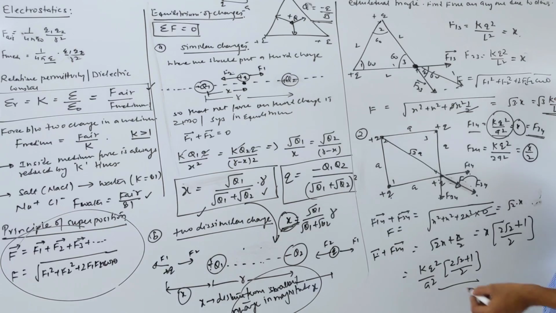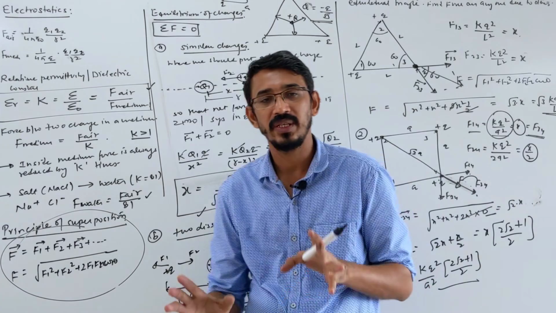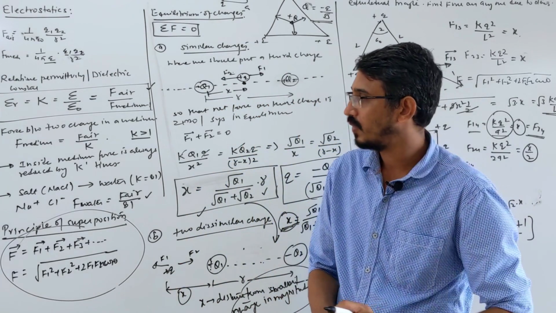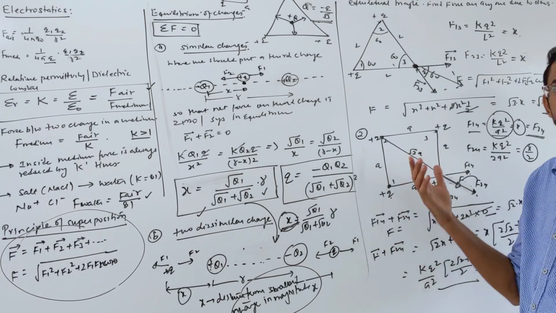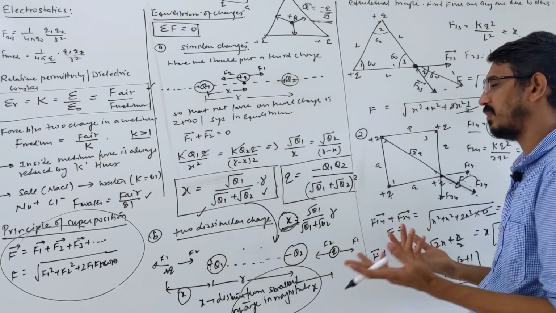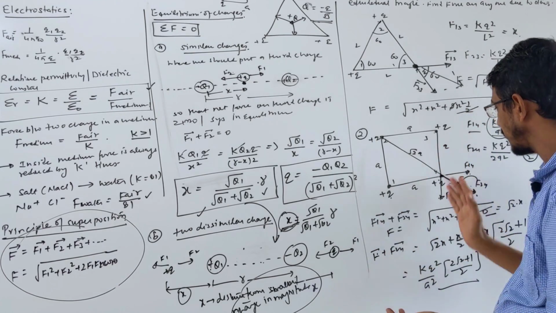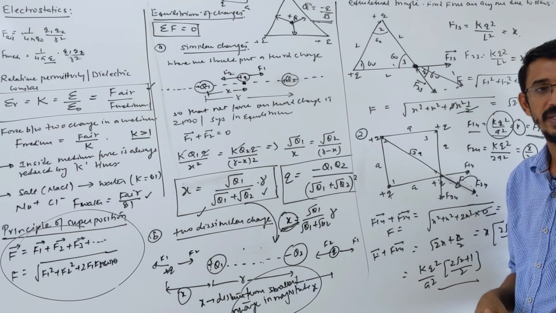A similar question you have done exactly in the gravitation chapter, so you can revise that chapter. Exactly the same. There the force was only ever in one direction, always attractive. Here you have two possibilities, attractive or repulsive. So you have to write the directions carefully, calculate all the individual forces, then add them by vector rules, right?